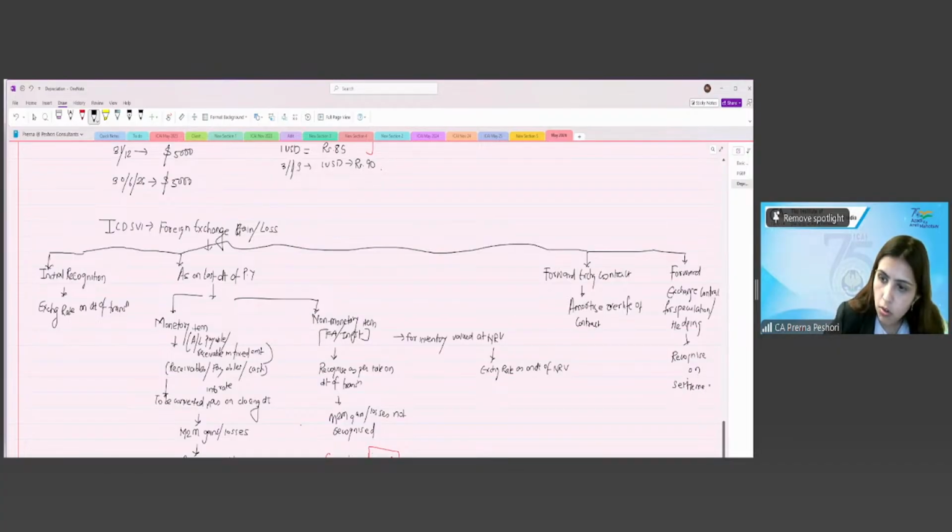So exchange gain or losses shall be recognized on settlement. Is ICDS 6 clear to everyone? Any questions, any doubt?